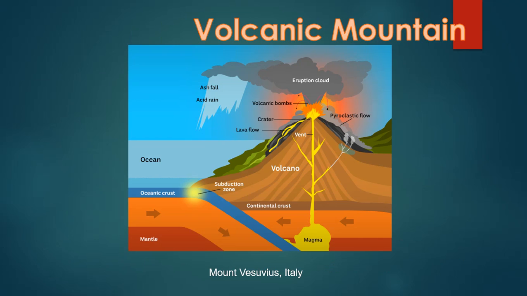The last one is volcanic mountains. Basically, volcanic mountains are formed when, you can see this is a particular flat surface, due to some reason or due to some cracks or faults on the earth surface, you know that the earth has three types of layers: crust, mantle, and core. So the core and the mantle are very hot, so they have molten magma in them. So by chance, due to any cracks or any other reason, the magma comes out from the surface.